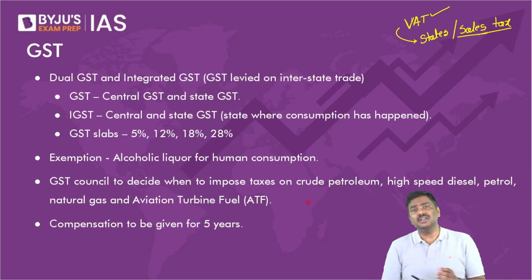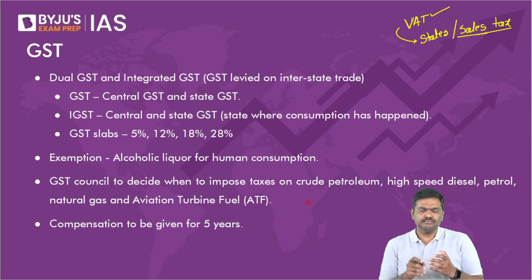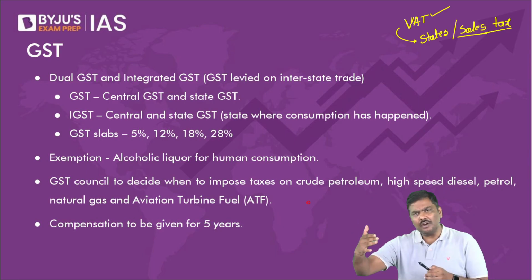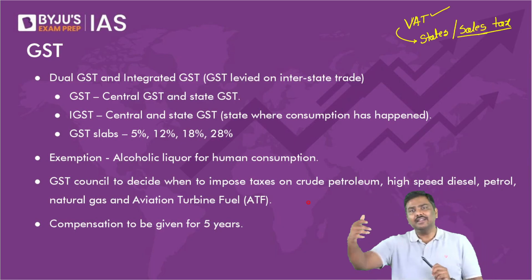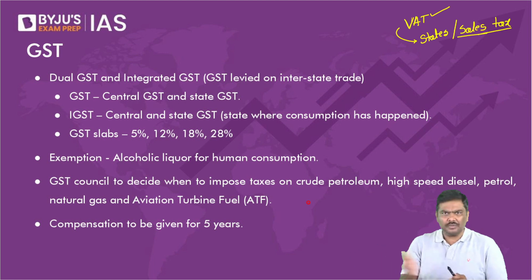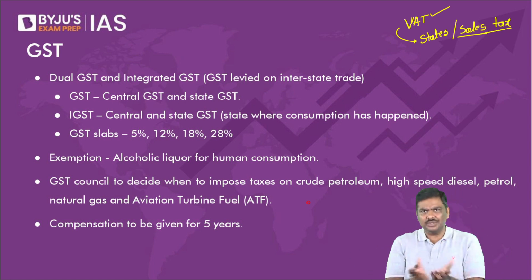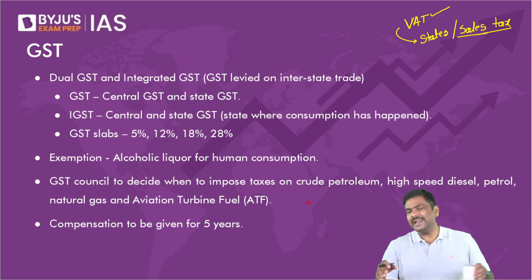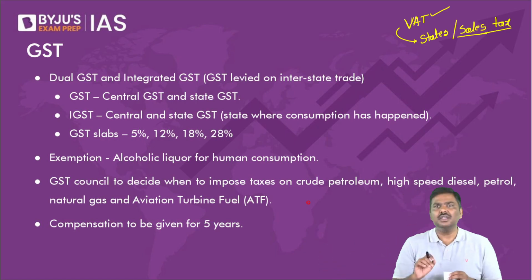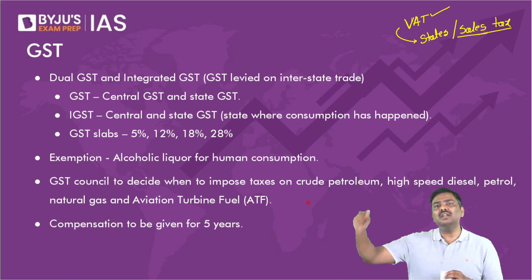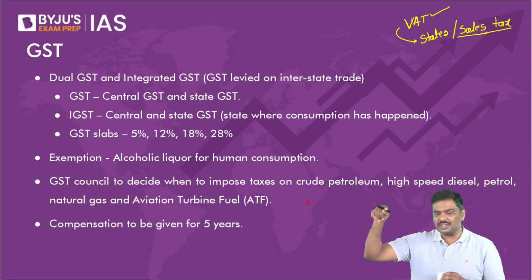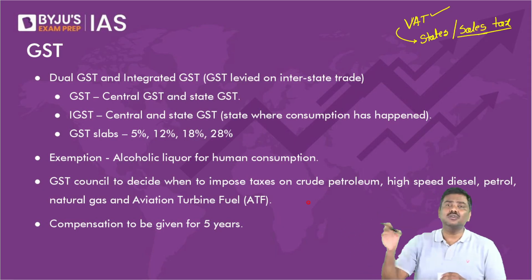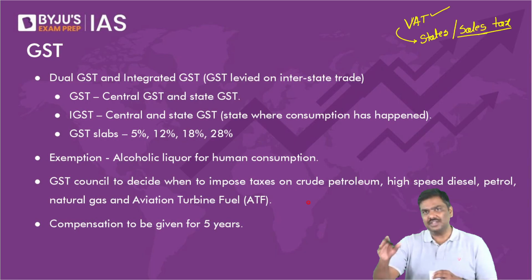After this, what are the features of GST? To implement GST, we have taken the indirect taxes from the central level and from the state level, and we have created a new system, goods and services tax. Around 40 types of indirect taxes at center and state have been subsumed under GST. To implement GST, we made an amendment to the Constitution of India, the 101st Constitutional Amendment. And apart from this, we also set up a constitutional authority, Article 279A, the GST Council.